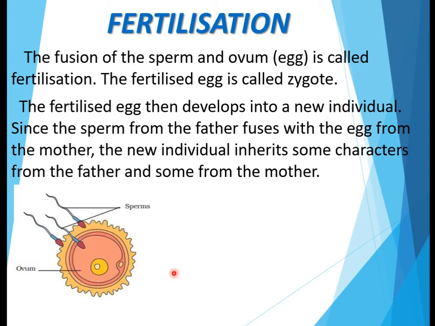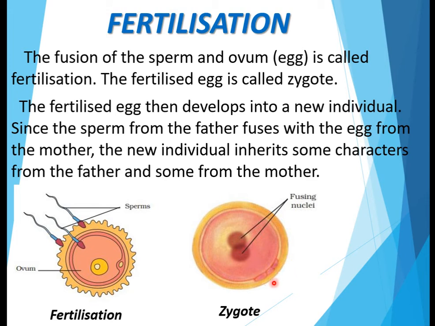In this diagram, you can see the process of fertilization. For the process of fertilization, the sperms are reaching the ovum. Many sperms, millions of sperms are released, and only, here you can see, one is able to fuse with the ovum. So in the fertilization process, sperms try to reach the ovum, and some of them are successful in reaching and fusing.